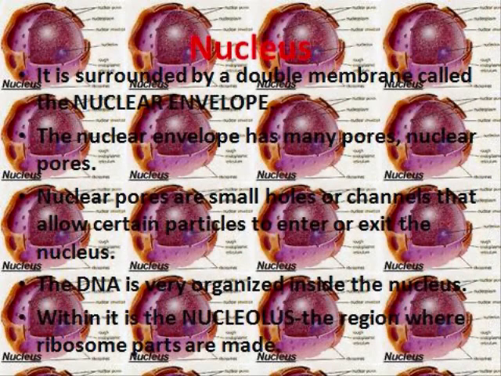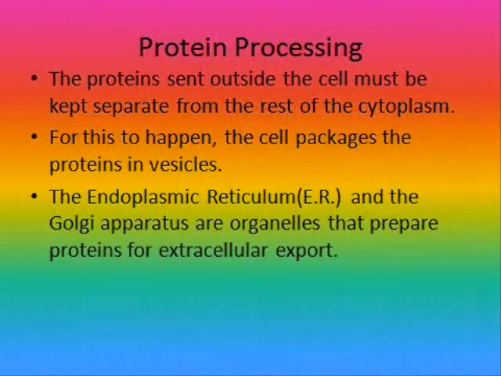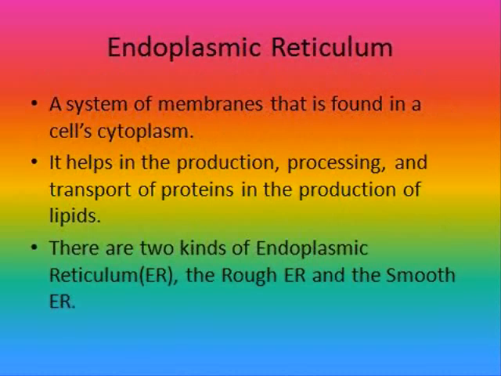Nucleus. It is surrounded by a double membrane called the nuclear envelope. The nuclear envelope has many pores. Nuclear pores. Protein processing. The proteins sent outside the cell must be kept separate from the rest of the cytoplasm. For this to happen, the cell packages its proteins in vesicles.